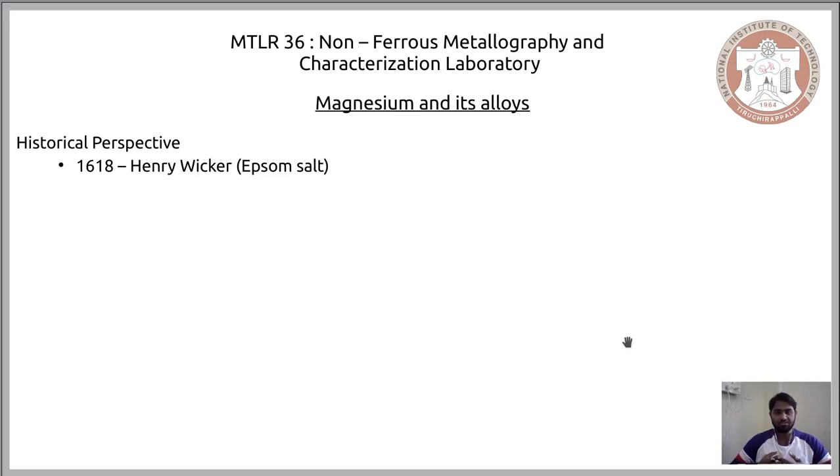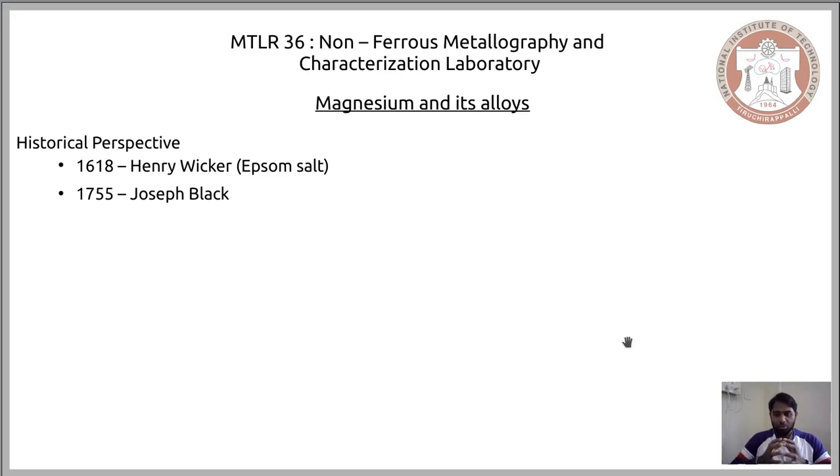Having discovered that this particular salt involving this non-ferrous material was of medicinal value, the extraction of it, or the first separation of it from its salt form, happened in the year 1755. So it is more than 100 years after, that Joseph Black was the first one to separate magnesium from its salt.